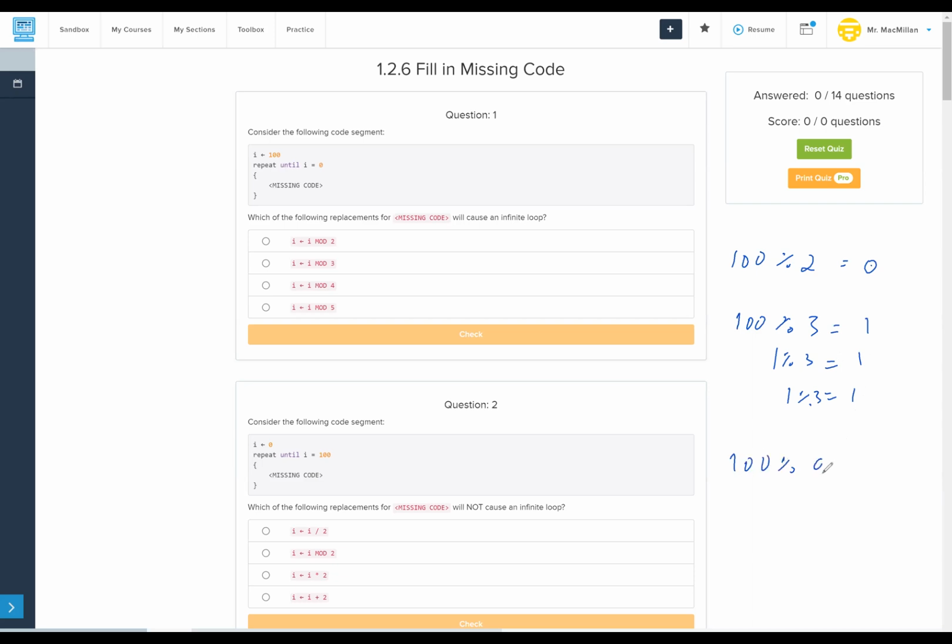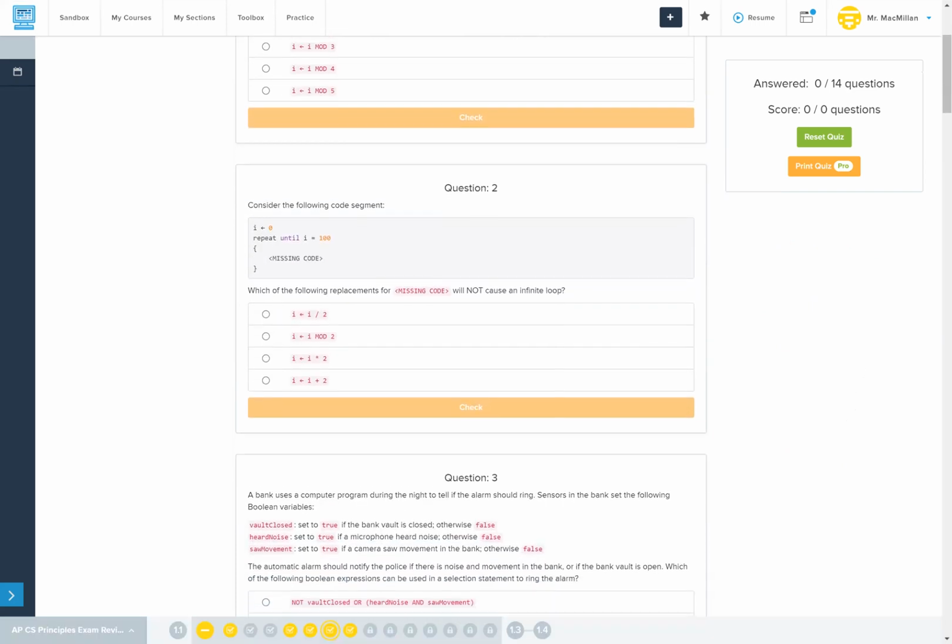100 mod 4 and 100 mod 5 are both going to equal 0. So our infinite loop will be caused by mod 3 because it doesn't divide evenly, and there's no way for it to get to a point where it does divide evenly.